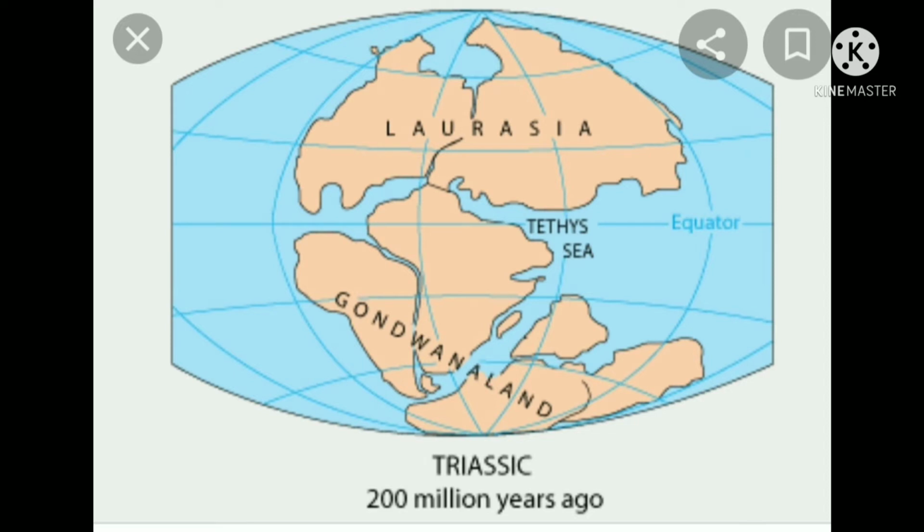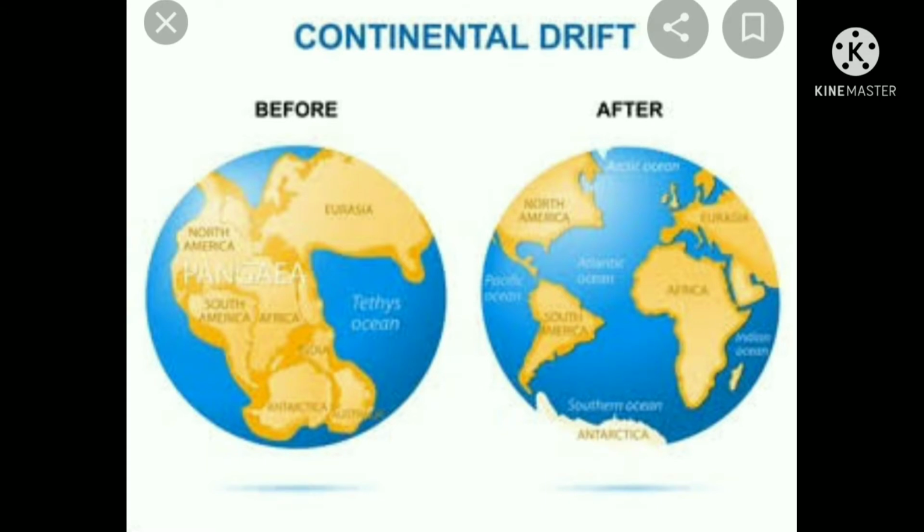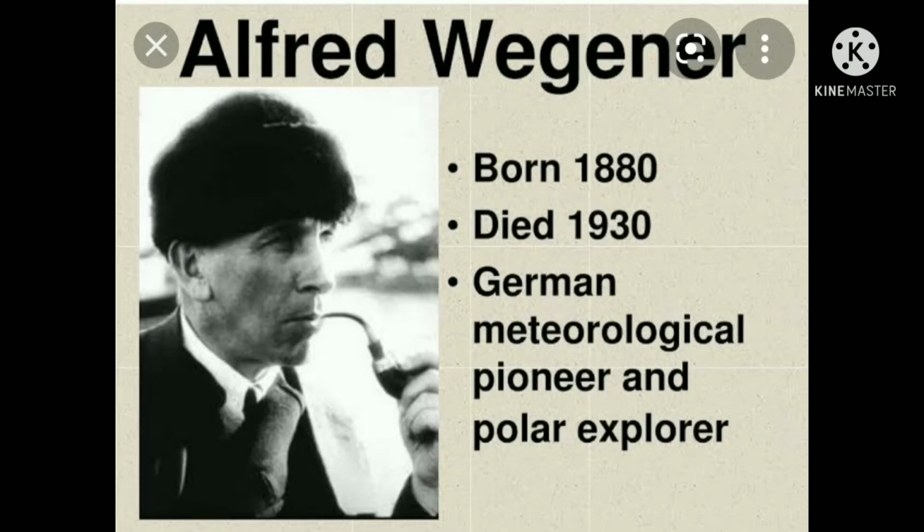Okay children. In the early 20th century, a German meteorologist and geophysicist Alfred Wegener introduced the theory of continental drift to describe and partially explain the present arrangement of continents and ocean basins. Who introduced continental drift?